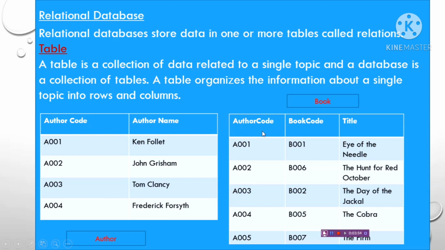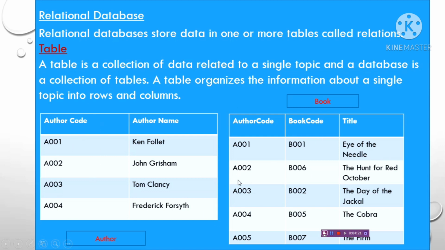If I ask you A001, what is the book code? A001 is the author code. So what is its book code? Its book code is B001. If I ask you what is the name of this book, it is Eye of the Needle. Like this, you can relate the data from both tables because these tables are related by a common field.